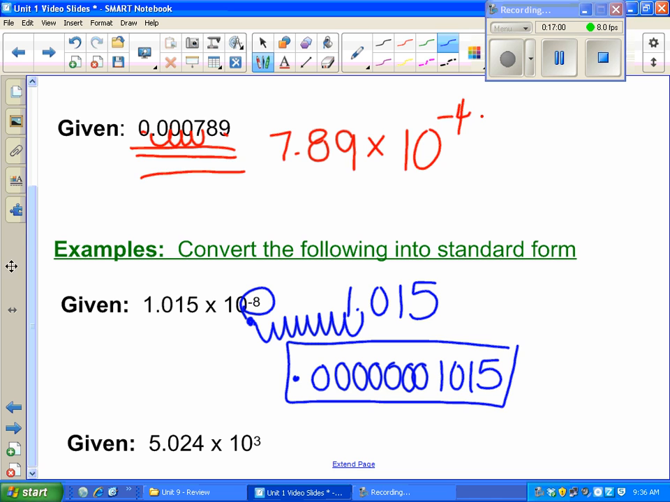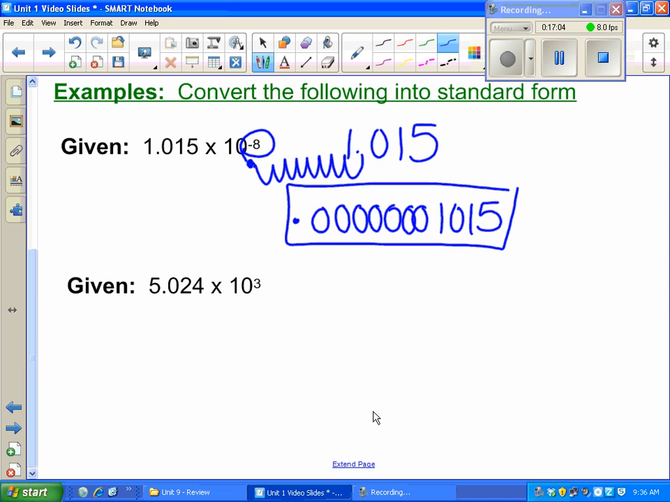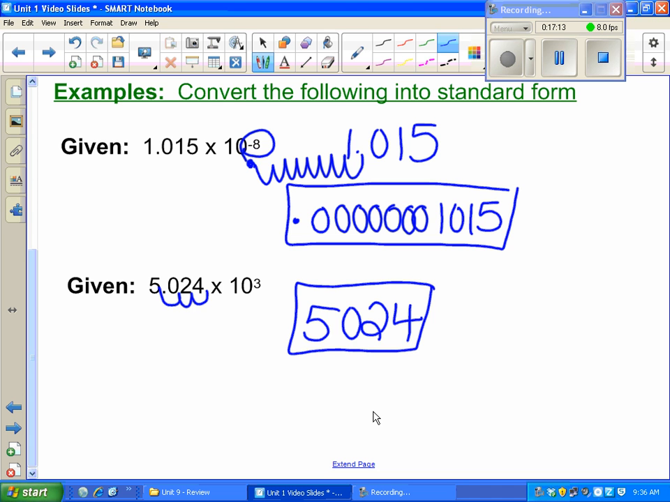I can do the same thing in the other direction. 5.024 times 10 to the third. I move 1, 2, 3 to the right. I know I'm going to the right because since it's a positive exponent, I'm going to end up with a big number when I'm done.